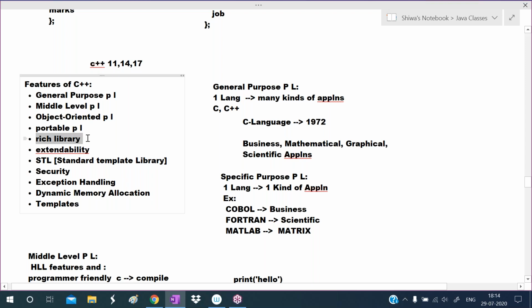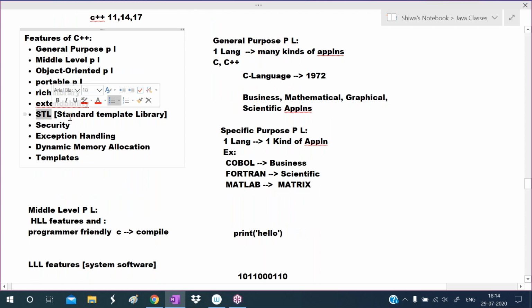It is providing a rich library to us. So the C++ library is the collection of header files. In the header files, several classes are there, functions are there. And next, extendability. We can add our own header files to the C++ library, and we can extend the C++ software. That is extendability. STL means standard template library, to work with a group of elements.